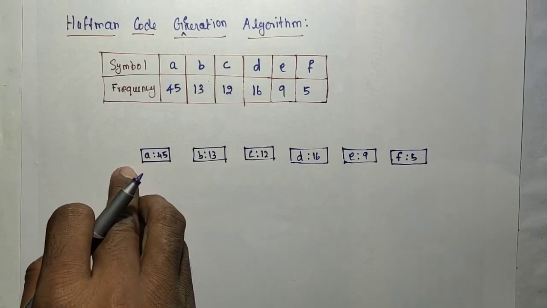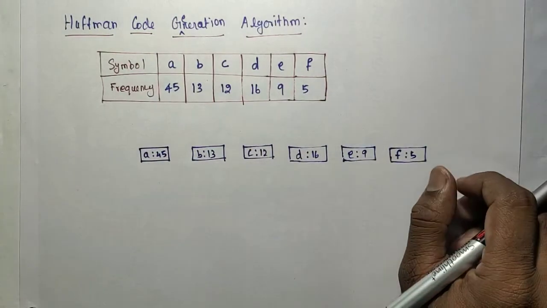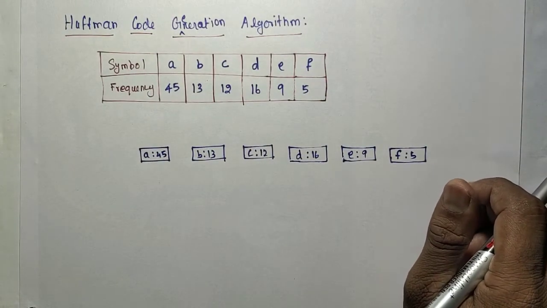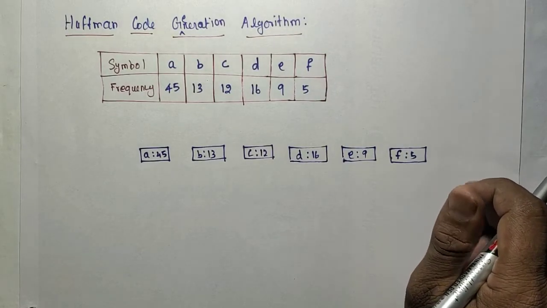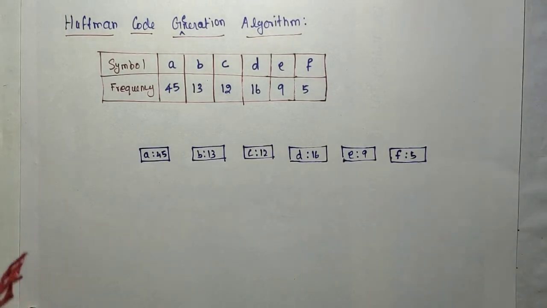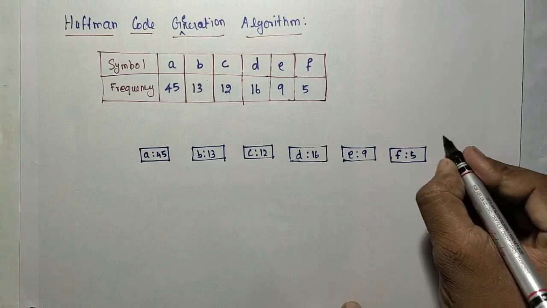So now the assumption is all of them are in the min priority queue. From the min priority queue, you extract 2.